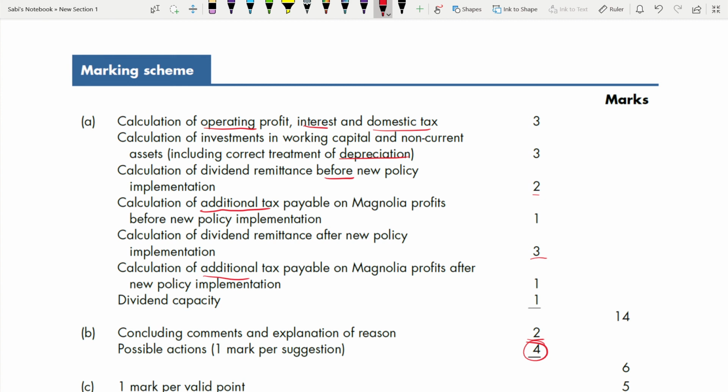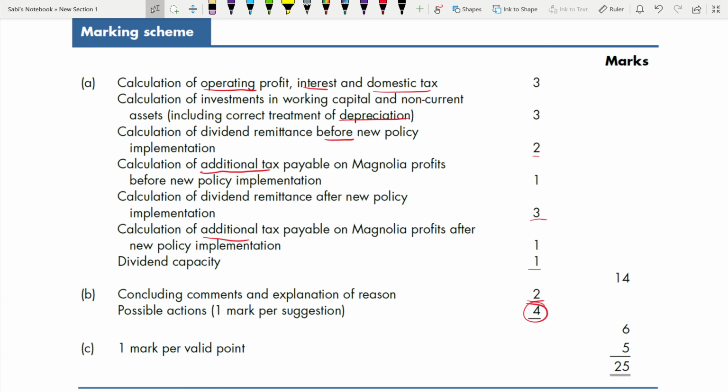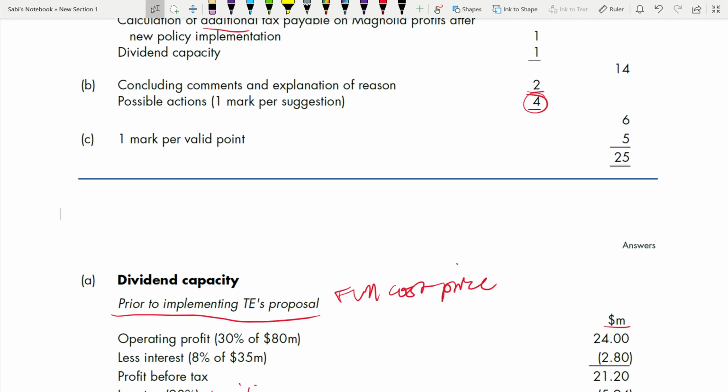So you see, most of your marks lie in your workings, in your steps. So even if your dividend capacity is wrong, don't panic, don't feel bad that you are losing marks, that you are going to fail and all, because it's just 1 mark you are losing, but you are getting the other 13 marks. So that's how. With this I have ended all the 10 questions under your first section A, that is role of senior financial advisor.